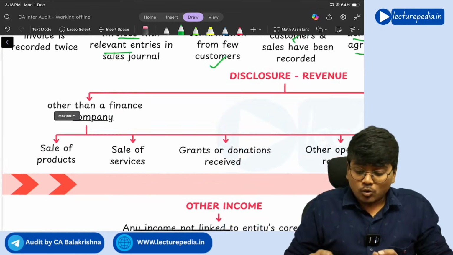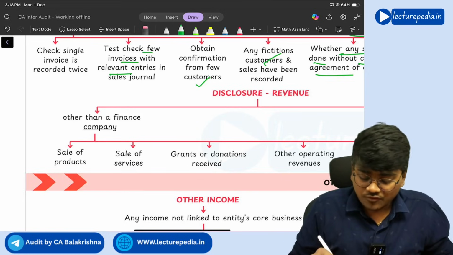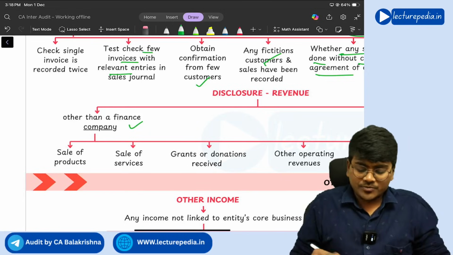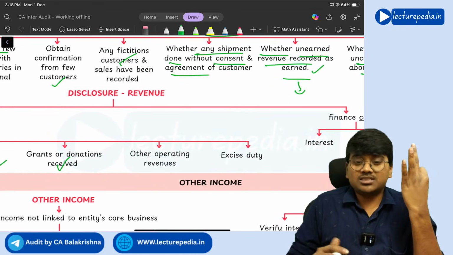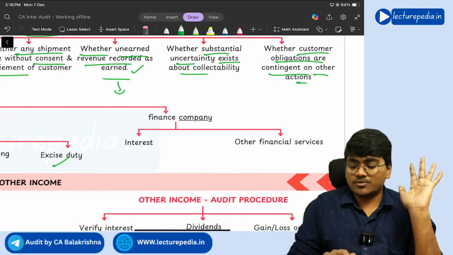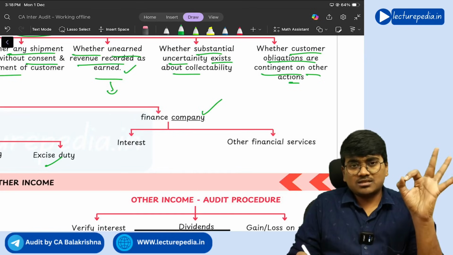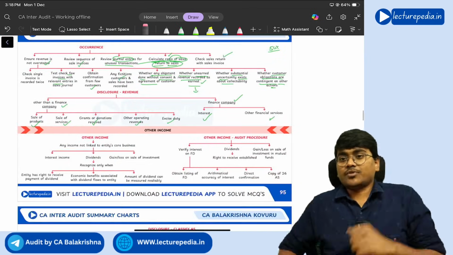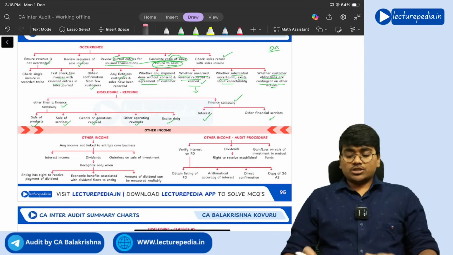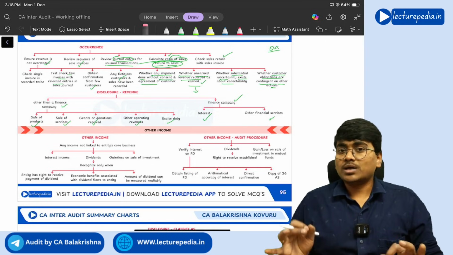So first of all, what disclosures should be given in case of companies other than finance companies? Sale of products, sale of services, grants or donations that have been received, other operating revenues and excise duty. And in case of finance companies, the major income will be interest income and other financial services. So this disclosure you will give with respect to income.